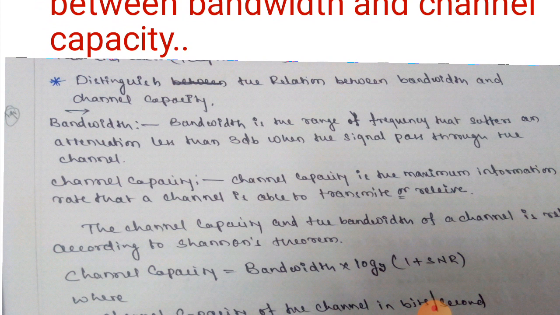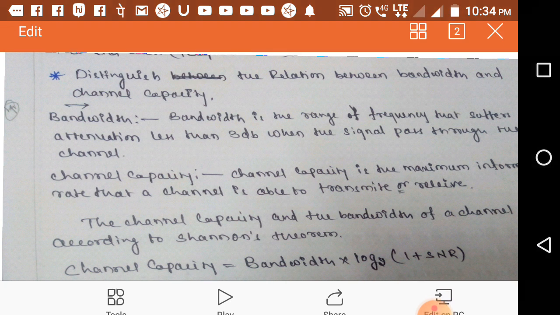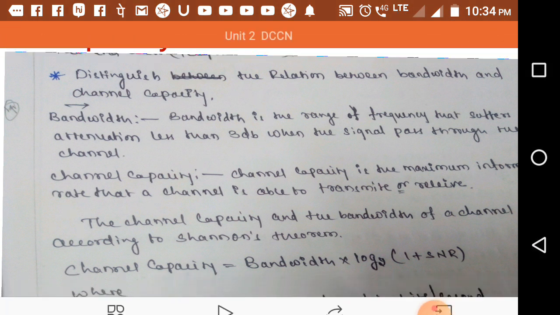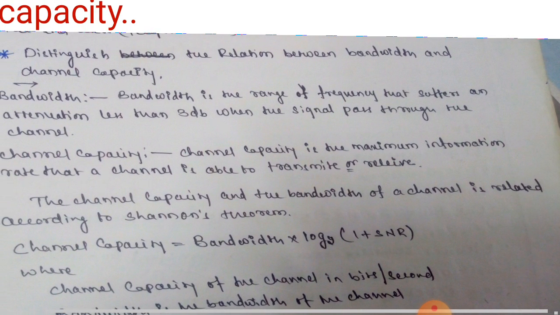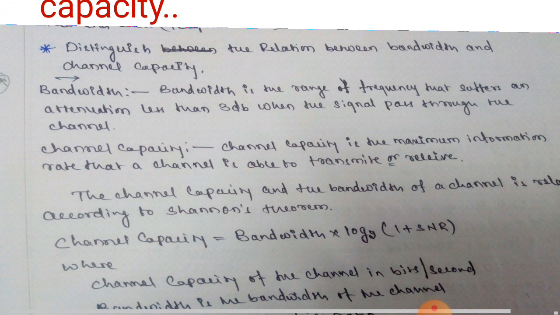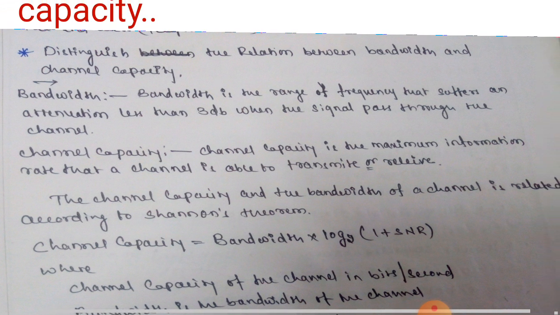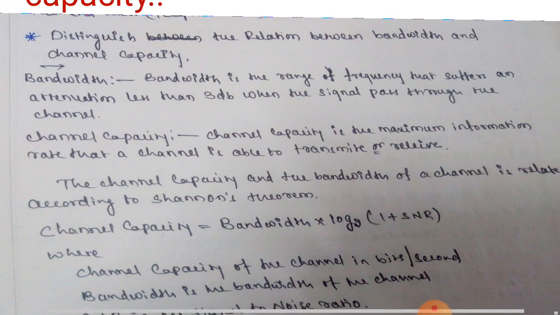Bandwidth is the range of frequencies that suffers an attenuation of less than 3 dB when the signal passes through the channel. Then channel capacity. Channel capacity is the maximum information rate that a channel can carry.